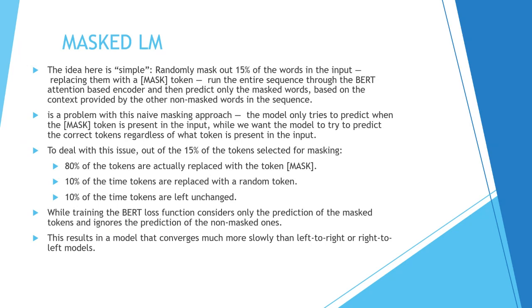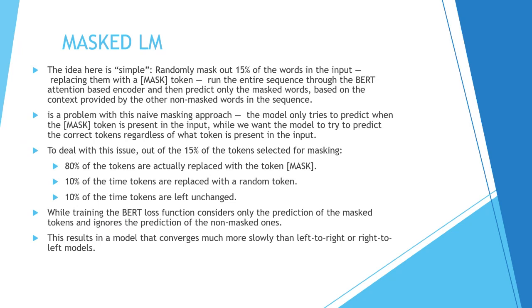So when BERT has been pre-trained with the corpus, and if the masked word is already there in the corpus, then only it tries to predict that. But we want to deploy it in a universal scenario, right? So to deal with this kind of scenario, of the 15% of tokens which are selected, 80% are actually replaced with the mask token. So the bank word or the shore word is actually replaced with the mask token only. 10% are replaced with a random token, so they may or may not be correct, and 10% of the tokens are left unchanged.